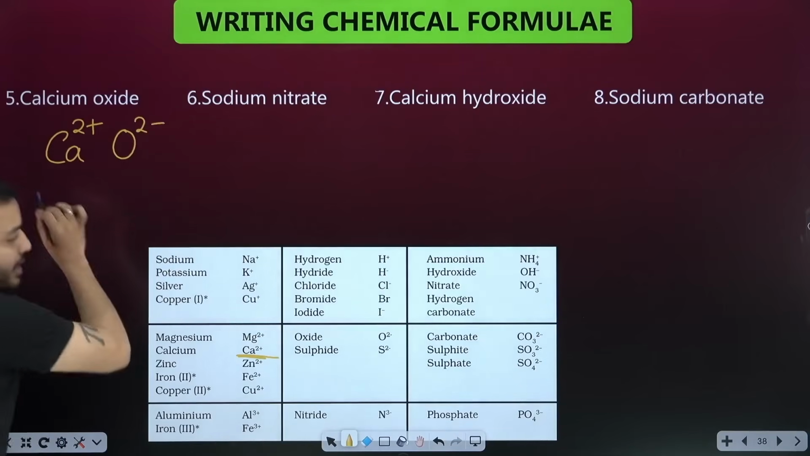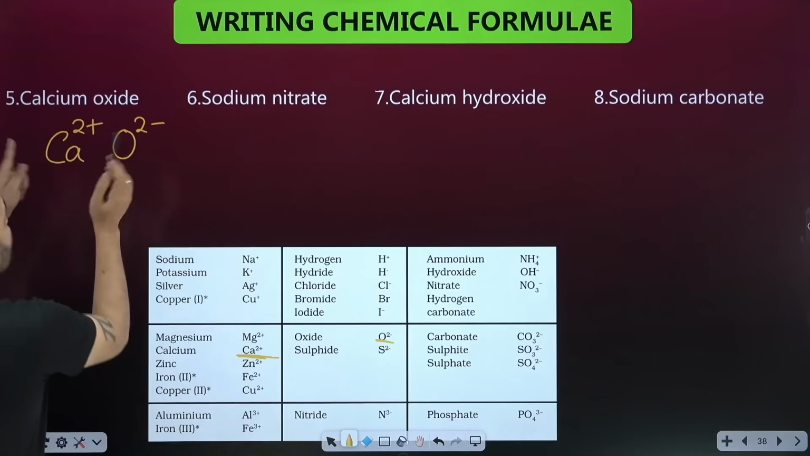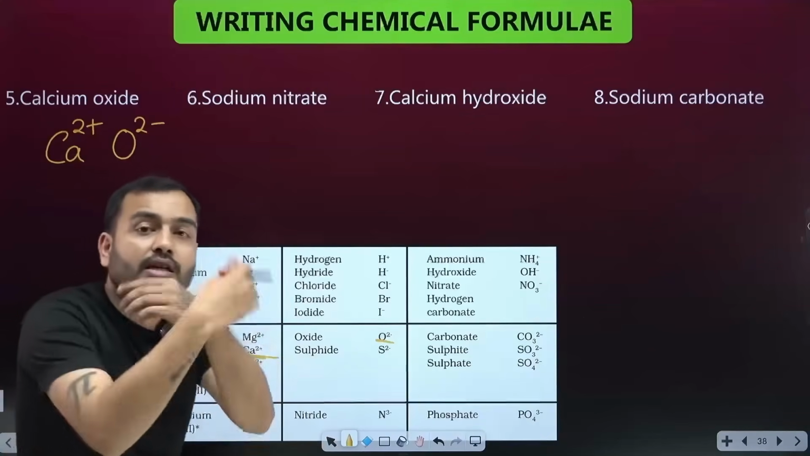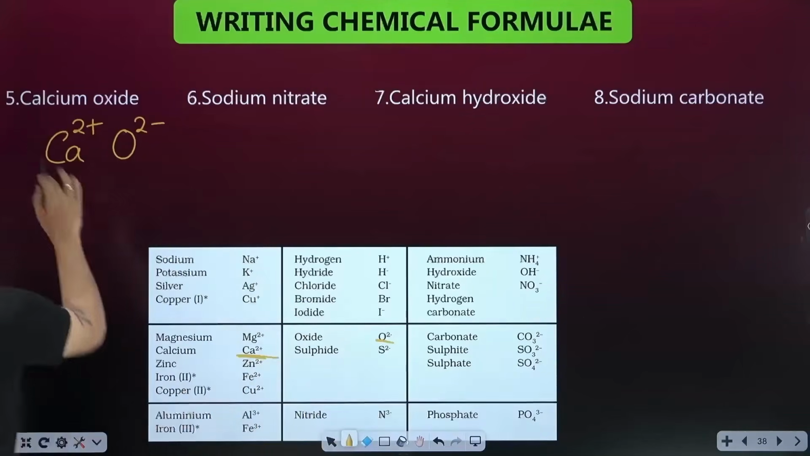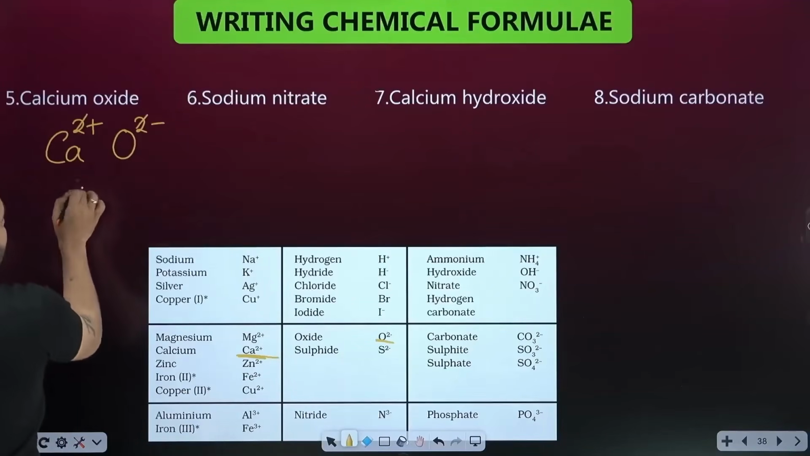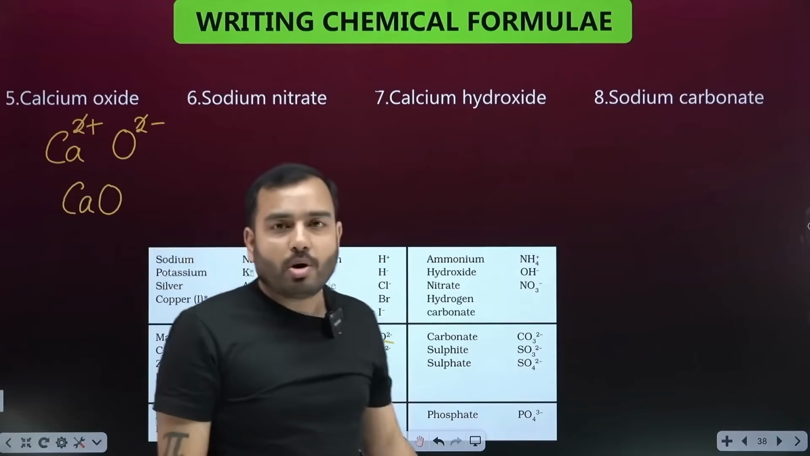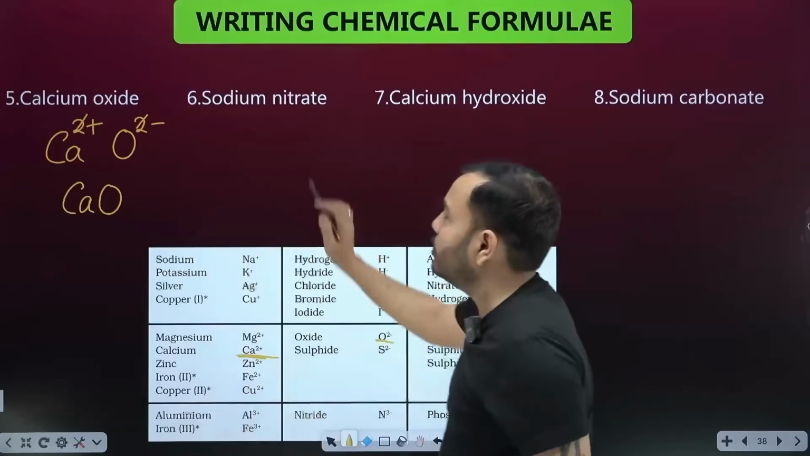And oxygen you will see is 2 minus. It's here. When the number is equal on both sides, 2 and 2, then cut it, 3 and 3, cut it, 4 and 4, cut it. If you find them equal, then cancel it and write directly whatever it is. CaO, calcium oxide. If you find it equal, then just write calcium oxide.